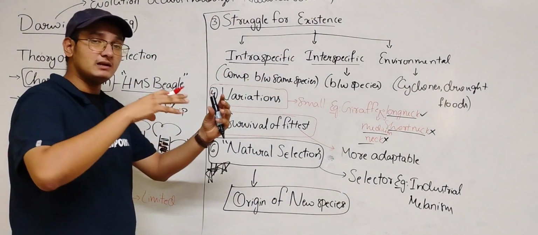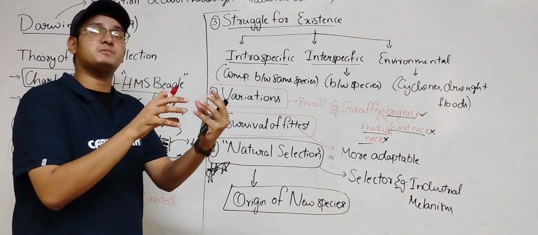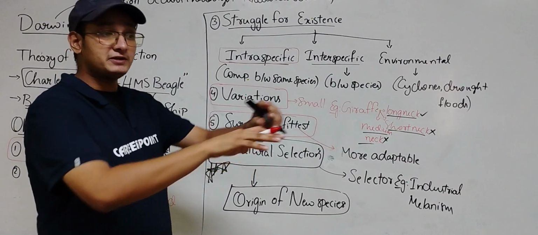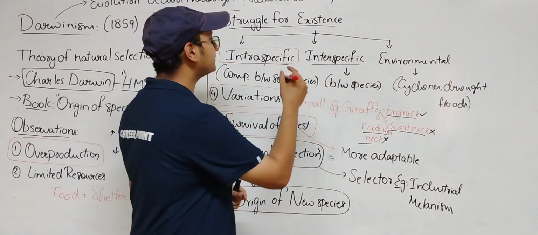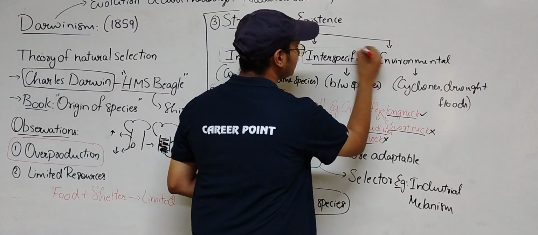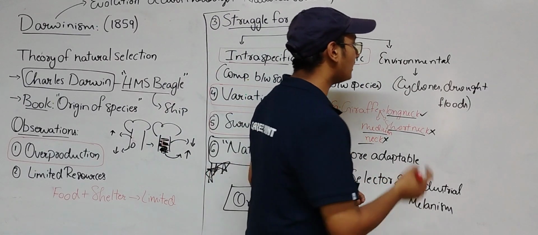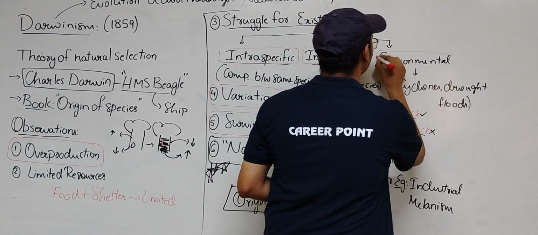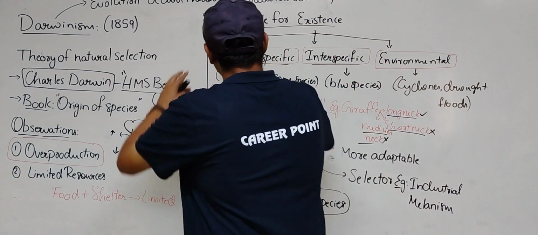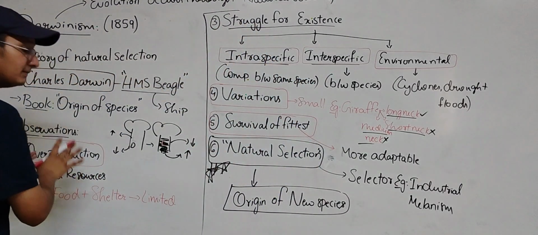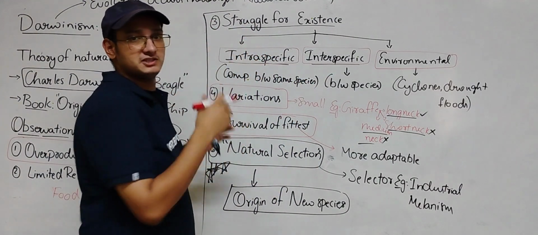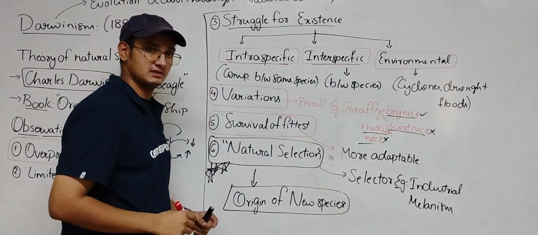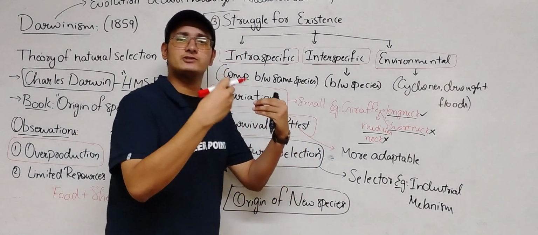If there is competition within the same species, it is known as intraspecific competition. If the competition is between different species, then it is known as interspecific competition. Sometimes, due to unforeseeable conditions like cyclones, storms or floods, the struggle for existence becomes more difficult. Organisms which can survive the limited resources, the competition and the environmental stress go to the next step called variations. Variations means different kinds of individuals.